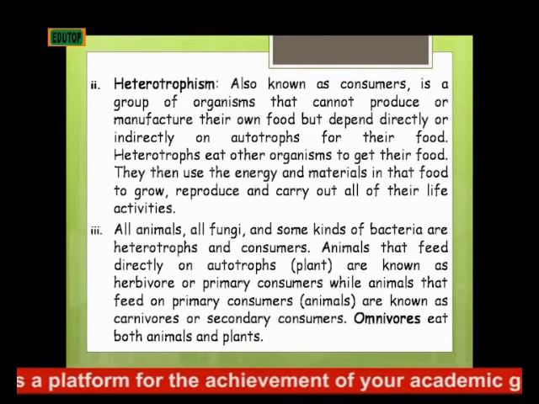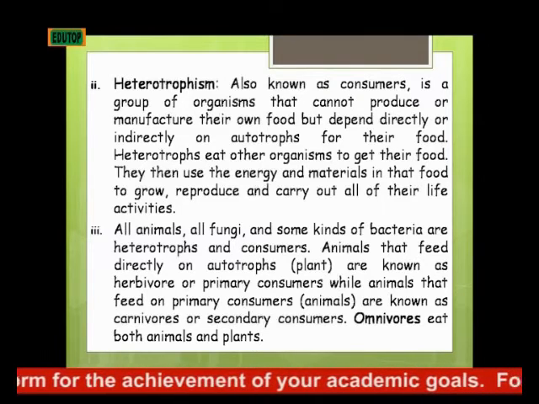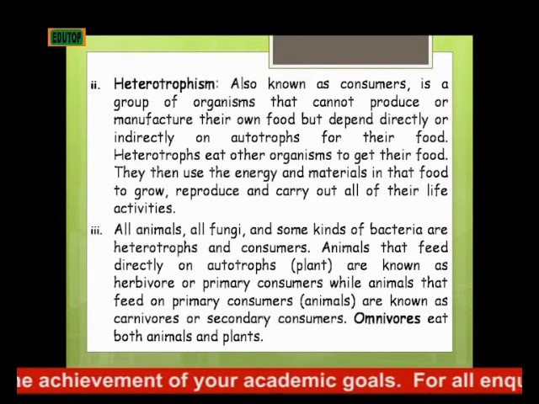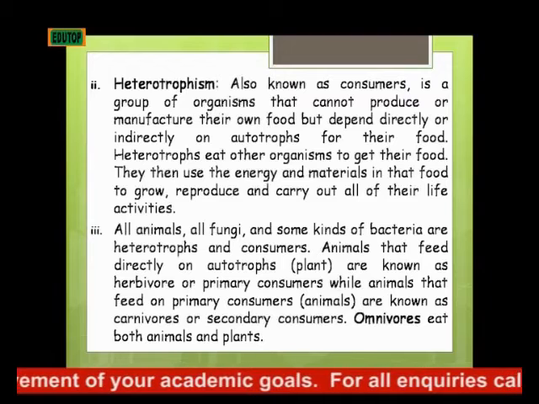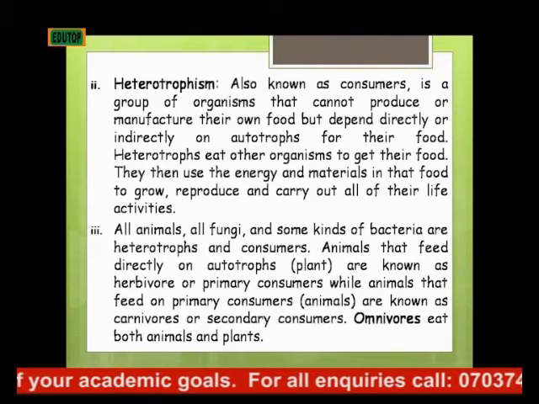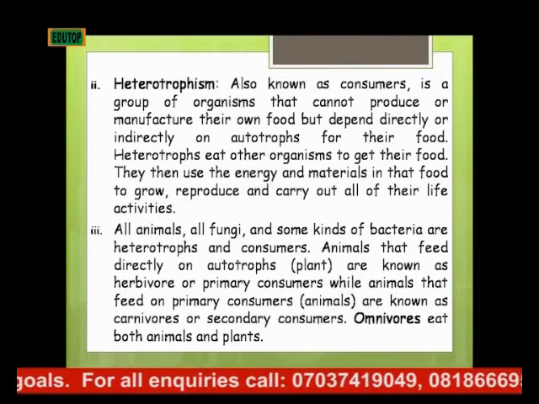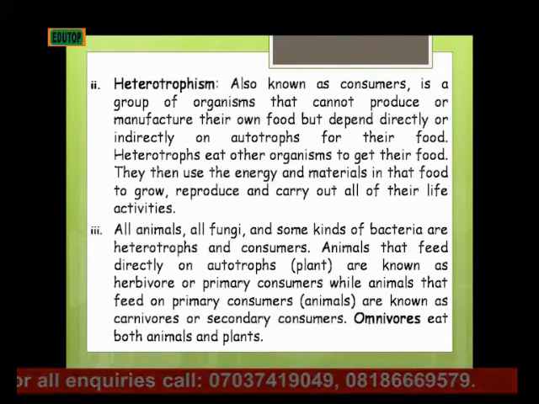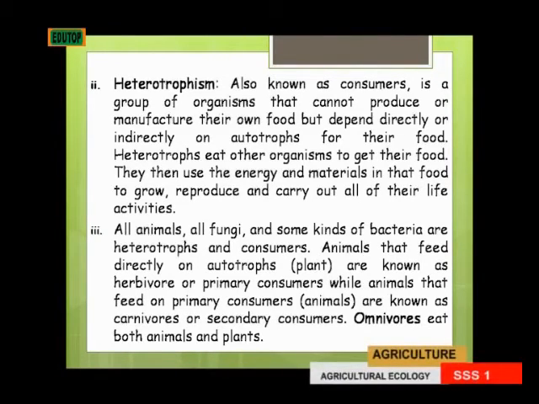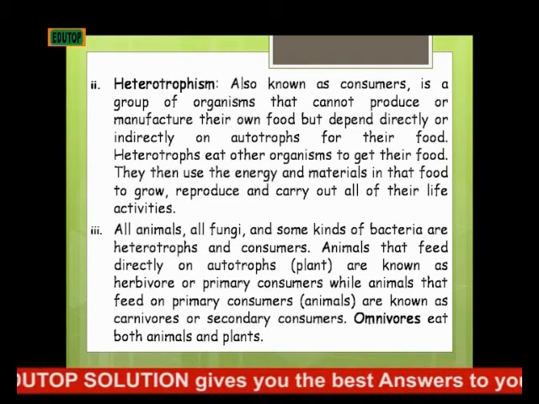Then they use the energy and materials in that food to grow, reproduce, and carry out all of their life activities.